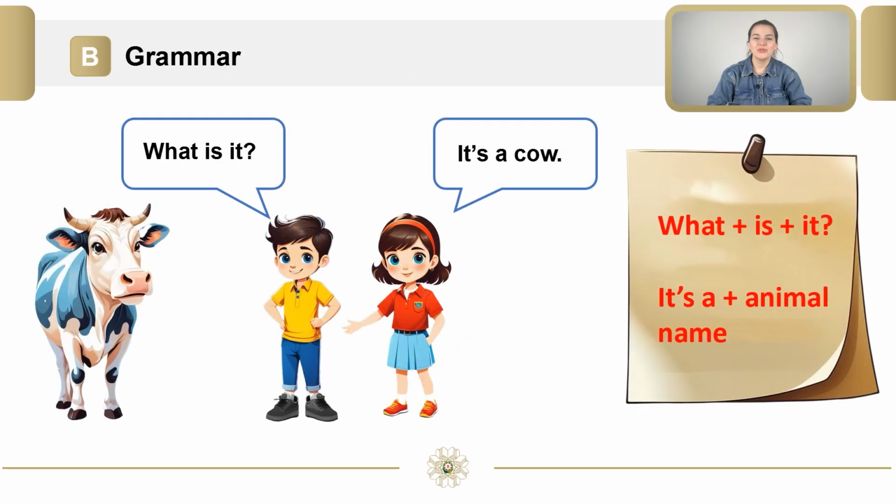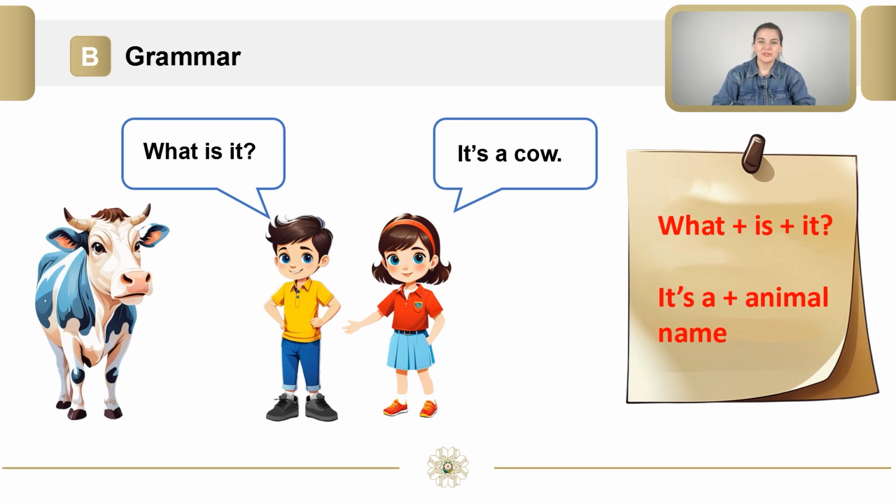Now we are going to learn a new grammar rule. The sentence structure is, what is it? We use this sentence form when we want to know the name of something. The reply for this question is, it's a, then we add the animal name.